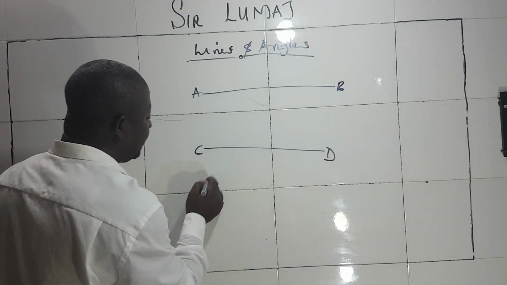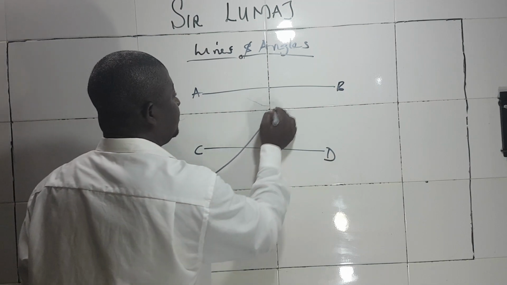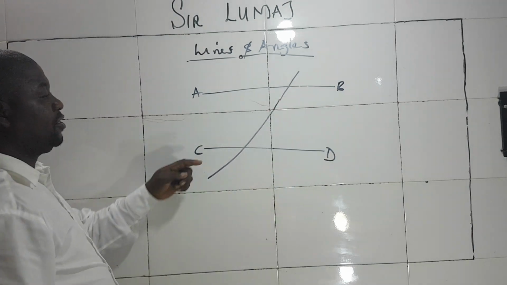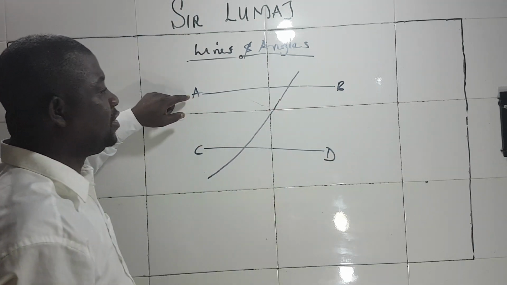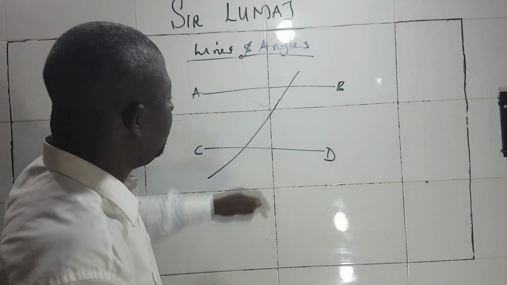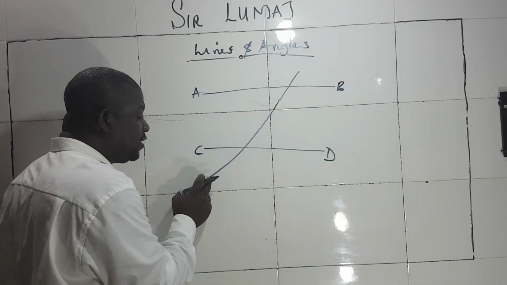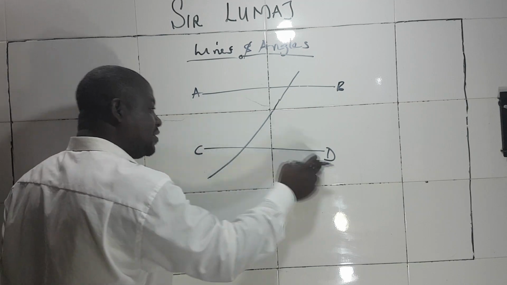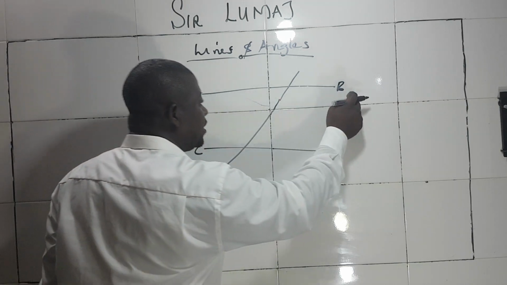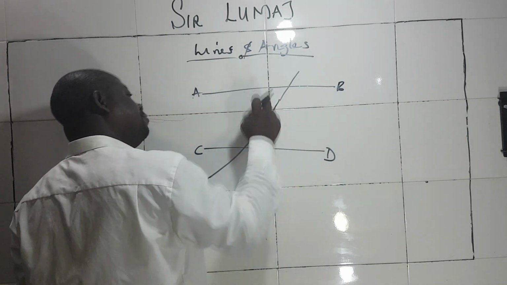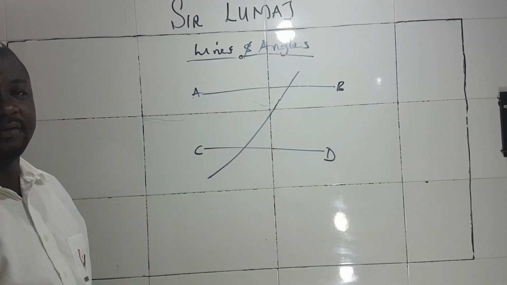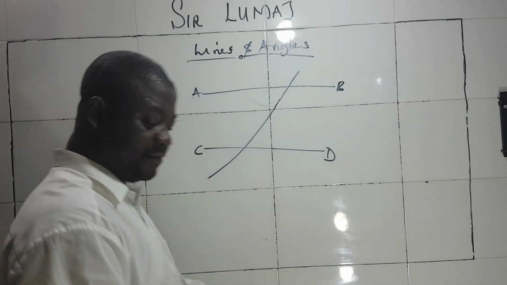And you have a line, look at this, this is another line. Initially, no interaction or no relationship between AB and CD. But this one running through CD and AB has brought a relationship between these two lines.